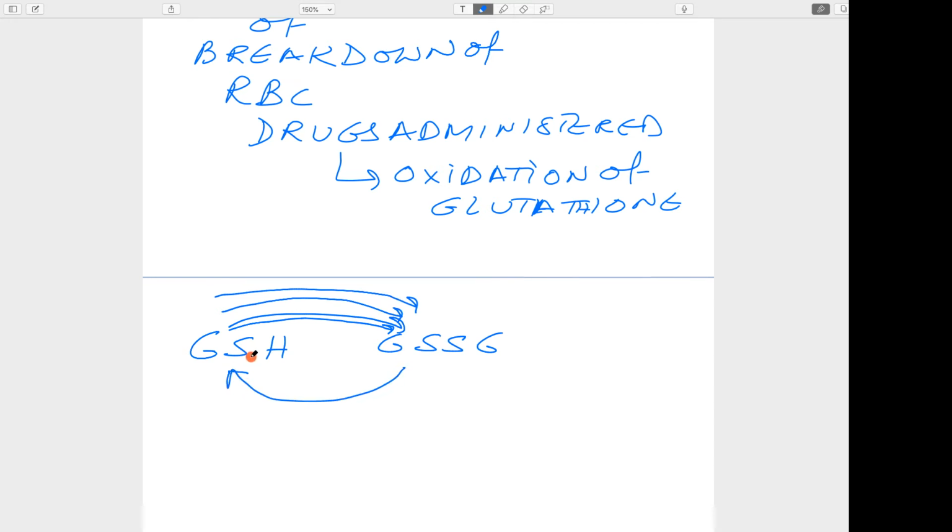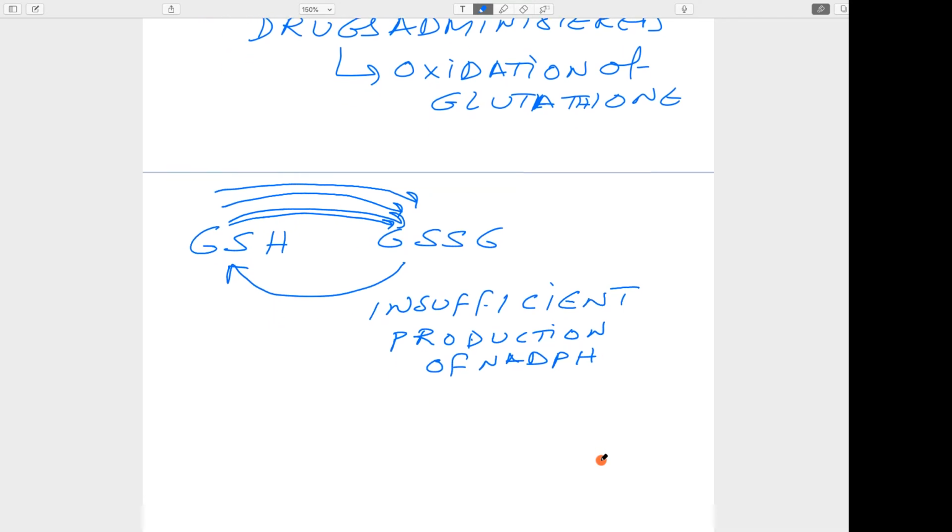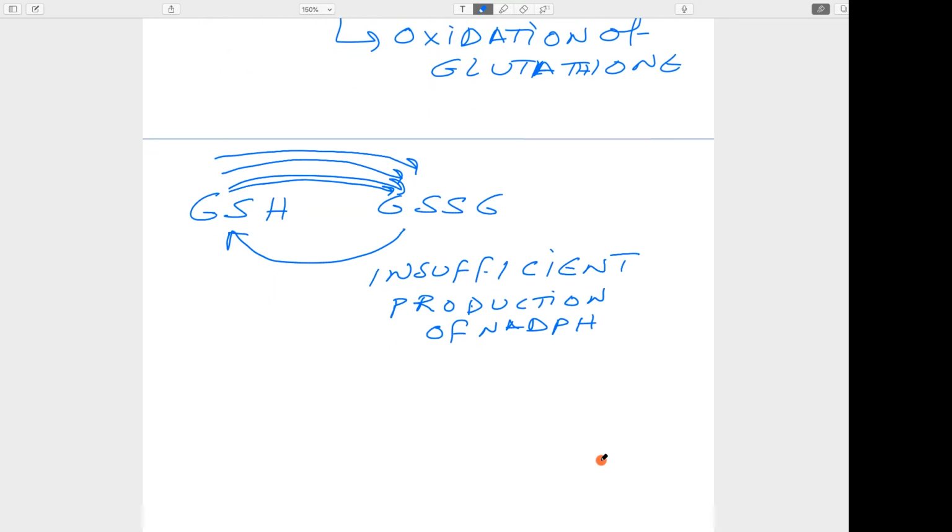The reconversion to GSH will not be there. Why? In the absence of G6PD there is insufficient production of NADPH. That is the reason the oxidized glutathione cannot be converted back to reduced glutathione.